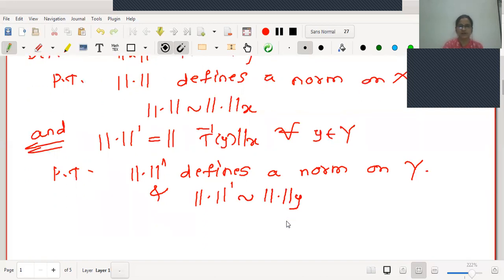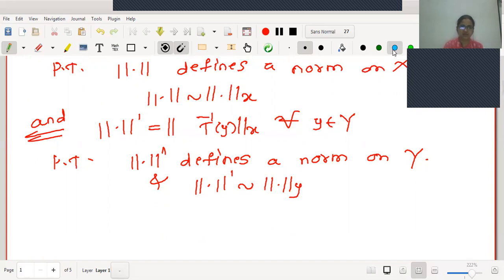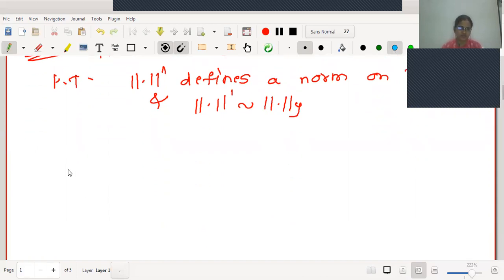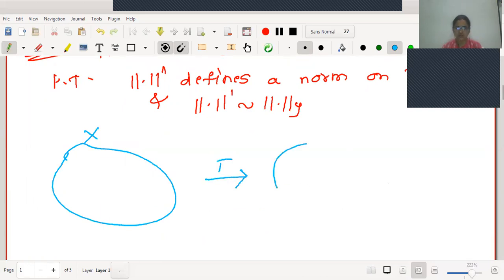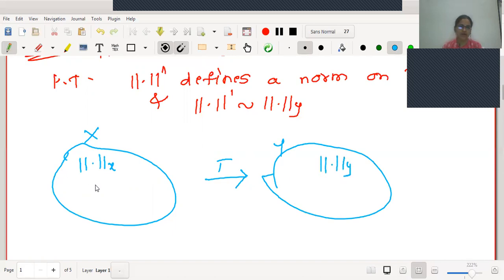Okay, first we will try to understand the meaning of all the statements, right? Here we have two different spaces, say X, where a mapping T is defined from X to say Y. There is one norm already we have, that is norm X. Here we also have another norm, say norm Y. On this space X, a new norm is defined as norm, and here the norm is defined as norm dash.